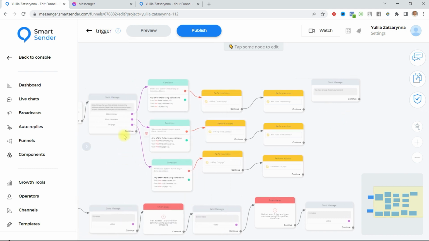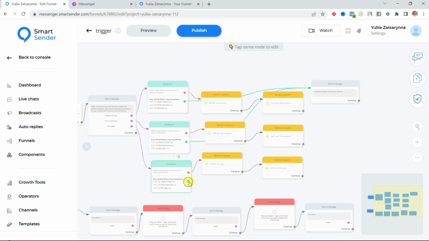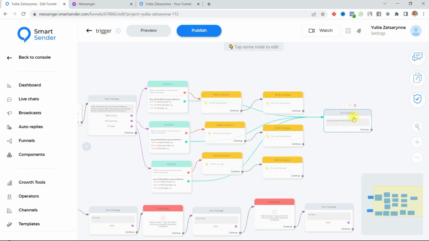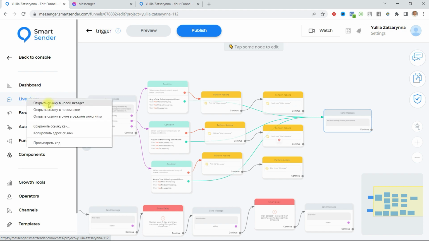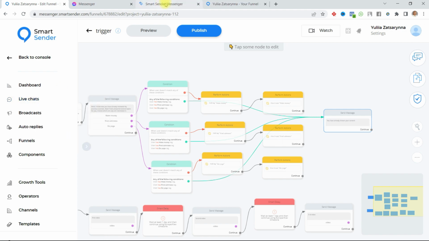If the user chooses one button and clicks the next button, he receives this message. Okay, here and here I connected. We will see it on my Facebook Messenger. And next step, I need to delete my text when I am receiving.